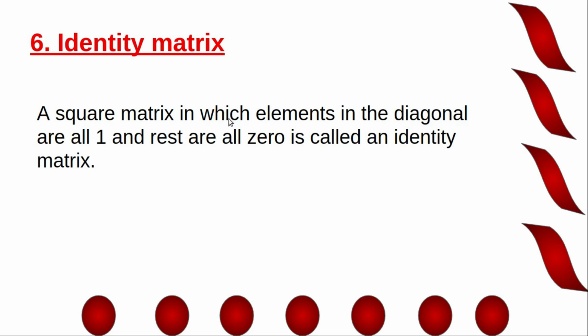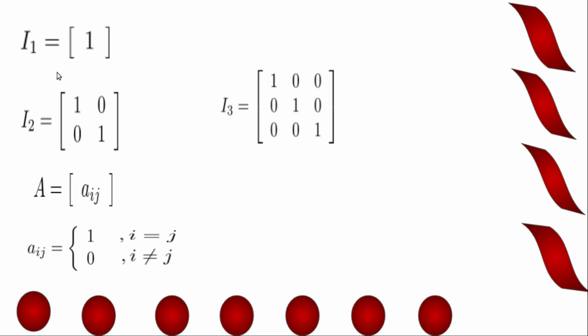A square matrix in which elements in the diagonal are all 1 and the rest are all 0 is called an identity matrix. Okay, I1. Identity matrix of order 1 is denoted by I1. I1 equal to matrix 1. Identity matrix of order 2 is denoted by I2 and I2 equal to matrix 1 0 0 1. Diagonal 1, non-diagonal elements are 0.